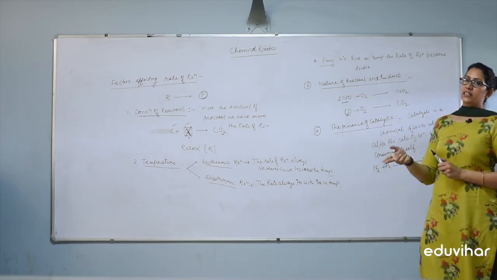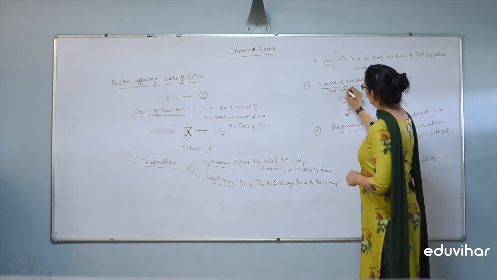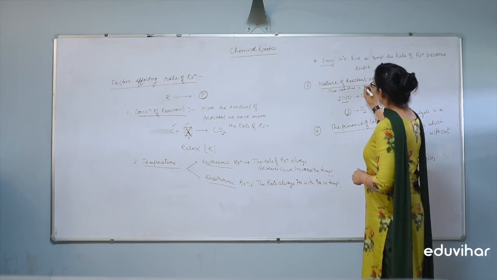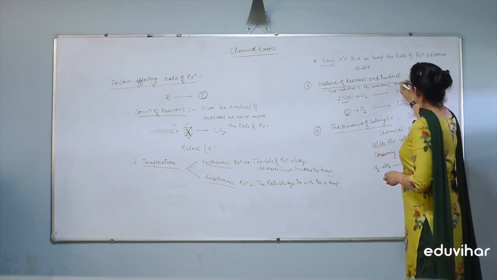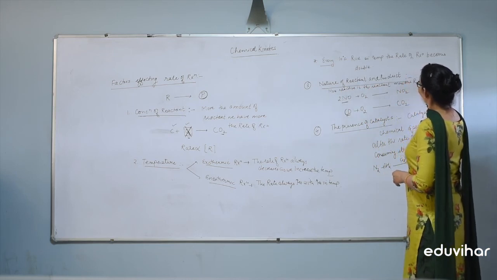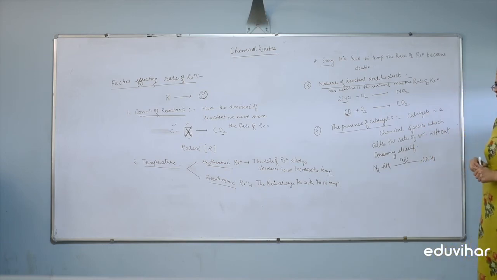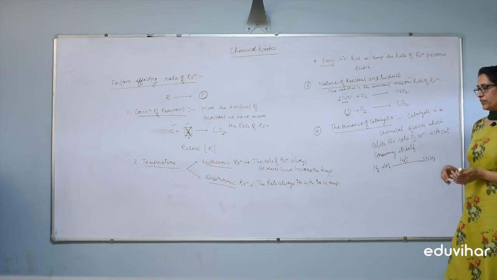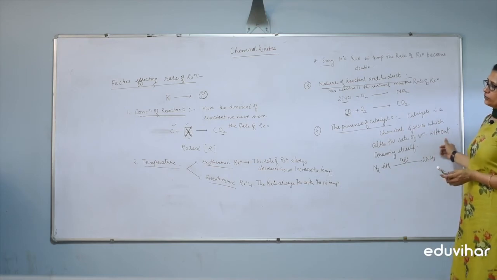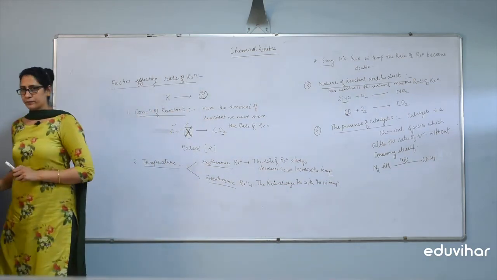The more reactive the reactant, the more the rate of reaction. Clear? Next, fourth is the presence of catalyst. If we have some catalyst, that always increases the rate of reaction. I hope this is clear. Please write down.